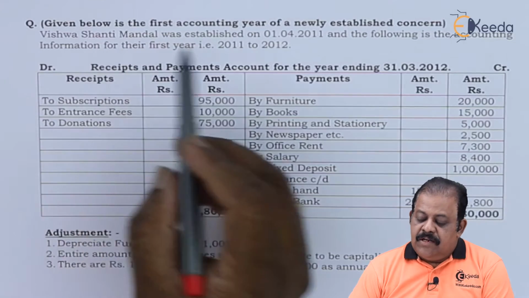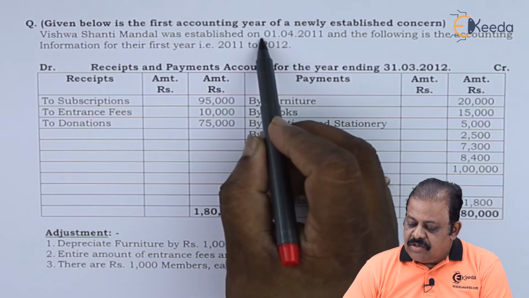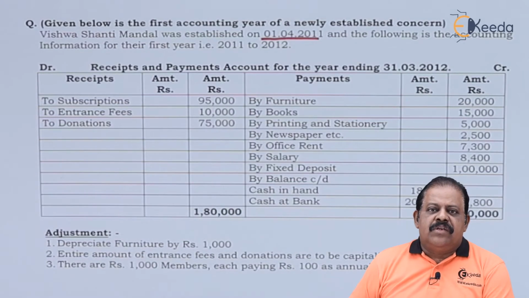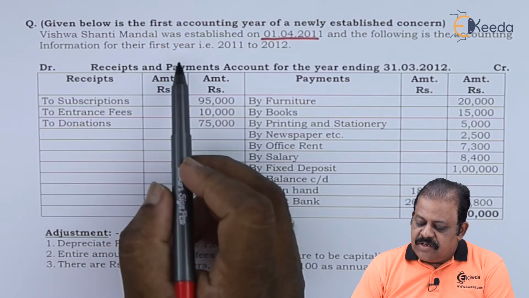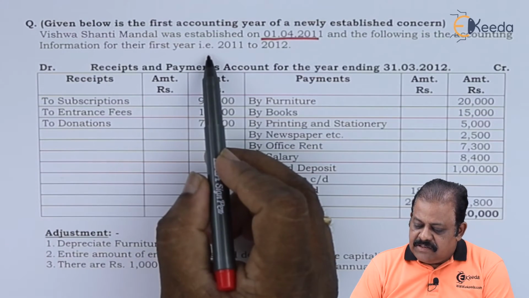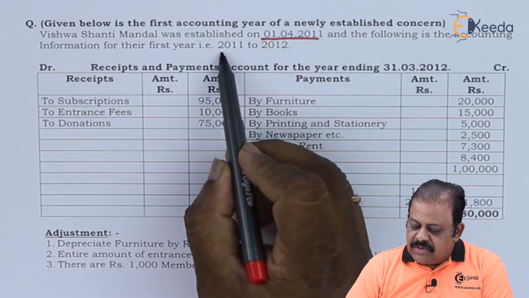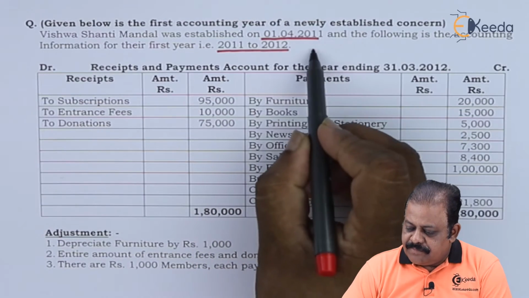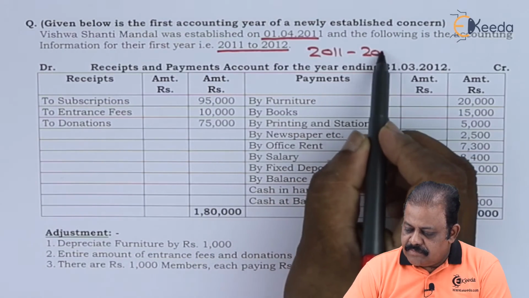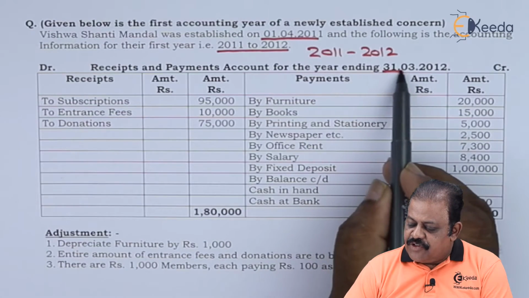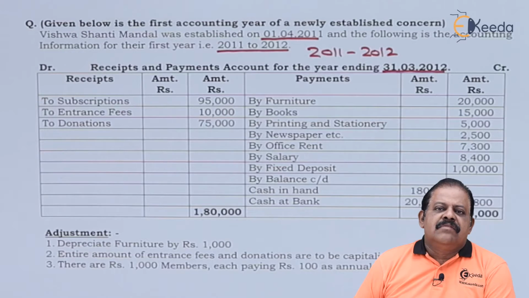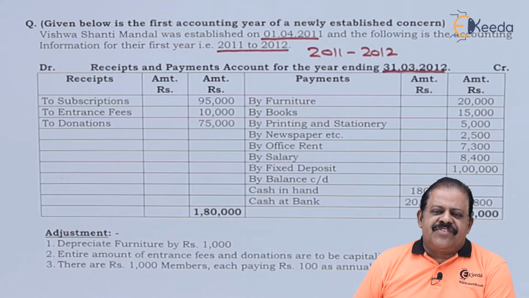Vishwa Shanti Mandal was established on 1st April 2011, and the following is the accounting information for their first year, that is 2011-12. Receipts and payment account for the year ending 31st March 2012. There is no question of opening balance sheet, so directly we are required to consider a receipts and payment account.